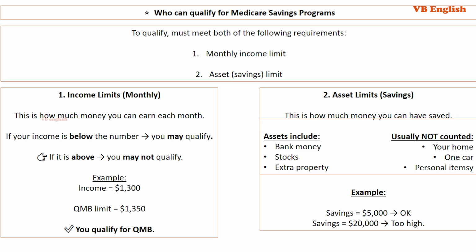2. Asset limits, savings. This is how much money you can have saved. Assets include bank money, stocks, and extra property. Usually not counted: your home, one car, personal items. Example, if savings equals $5,000, then okay. If savings equals $20,000, then too high.